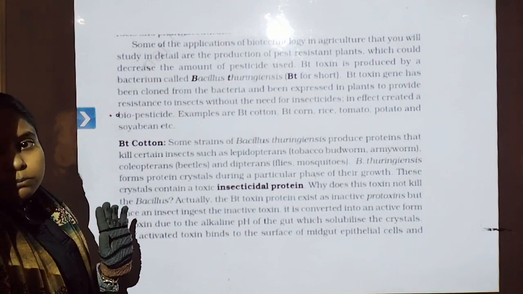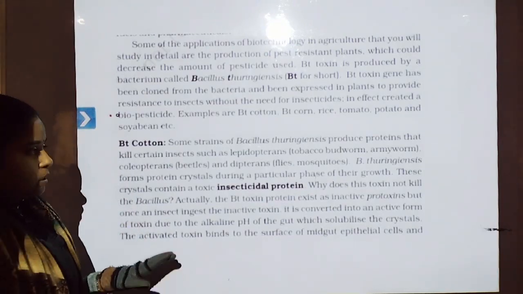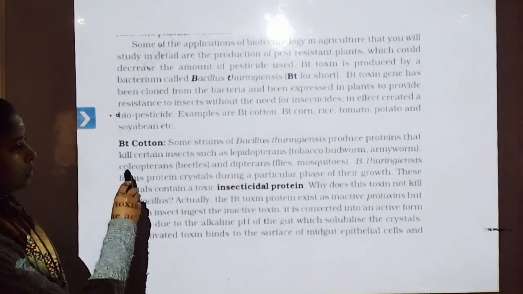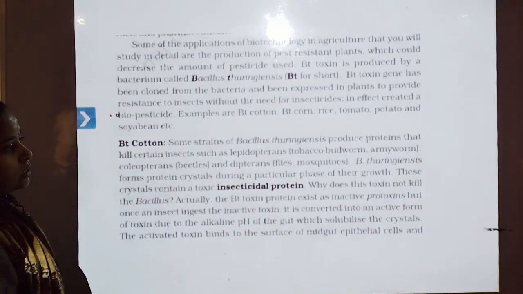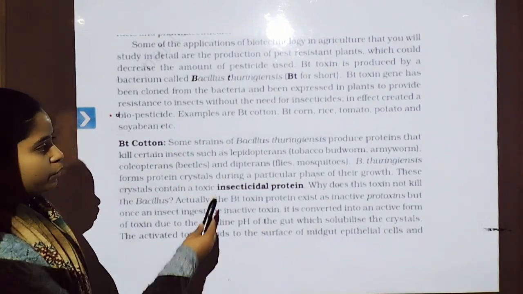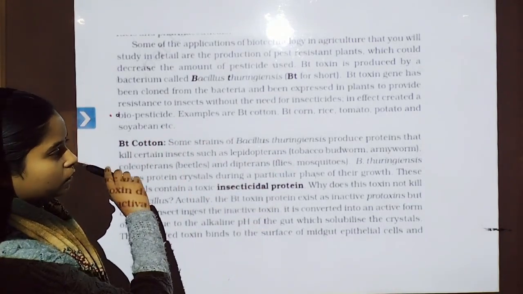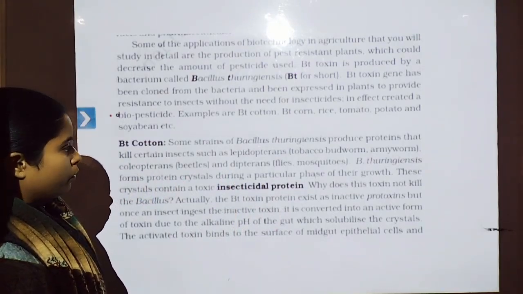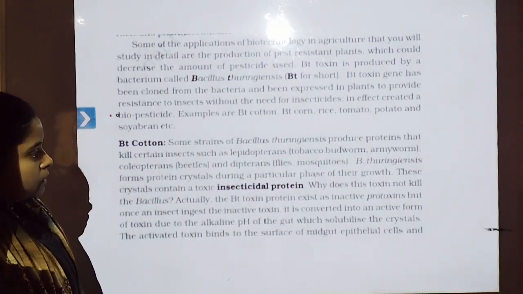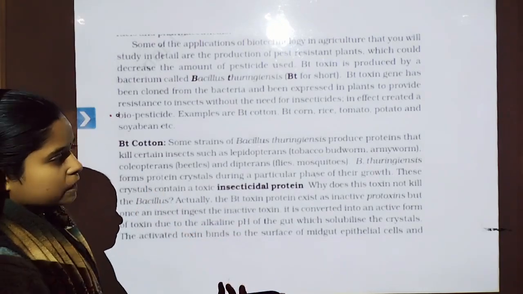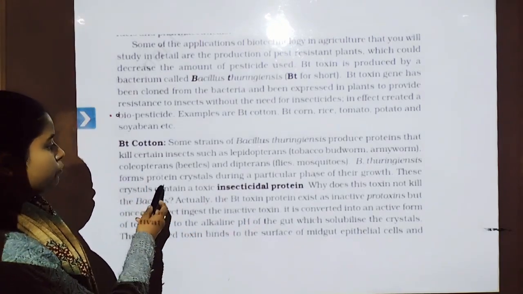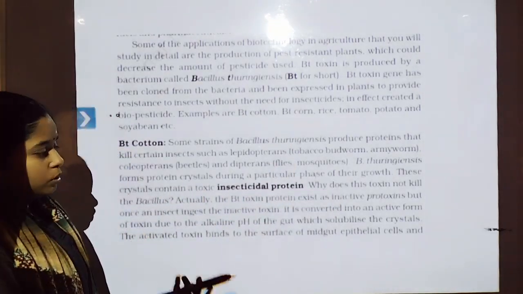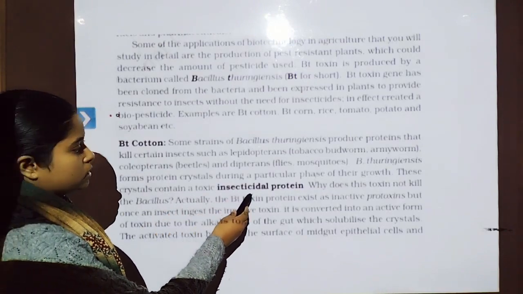Now let us discuss the lines given in the NCERT book. Some strains of Bacillus thuringiensis produce proteins that kill certain insects such as lepidopterans like tobacco budworm and armyworm, coleopterans like beetles, and dipterans like flies and mosquitoes. Bacillus thuringiensis forms protein crystals during a particular phase of its life cycle. These crystals contain a toxic insecticidal protein.